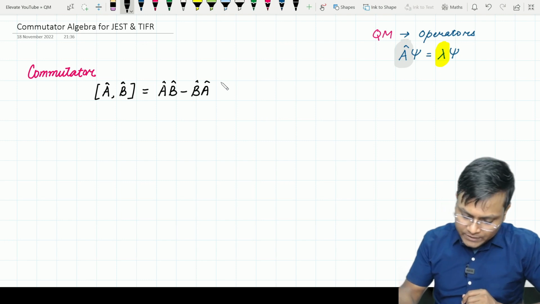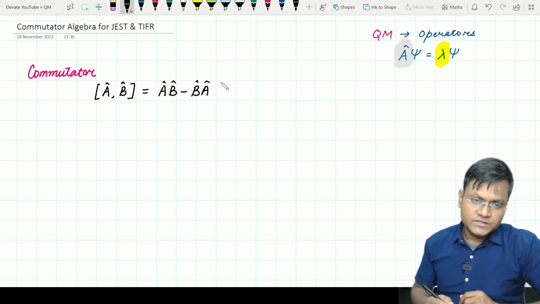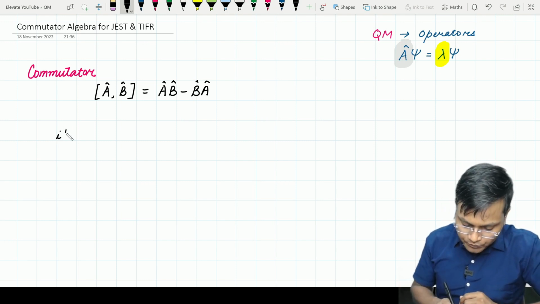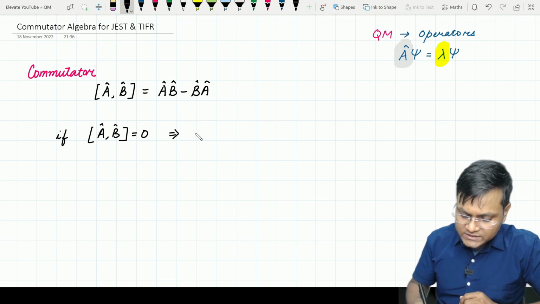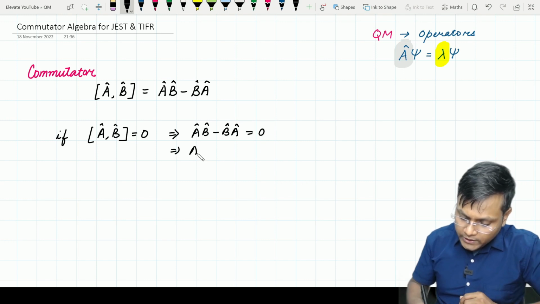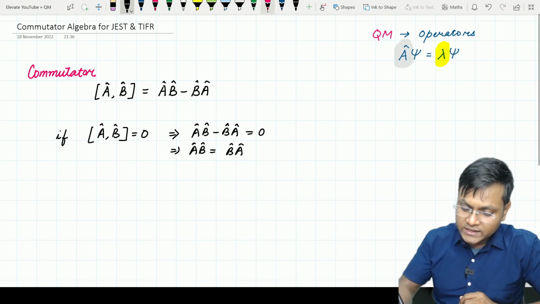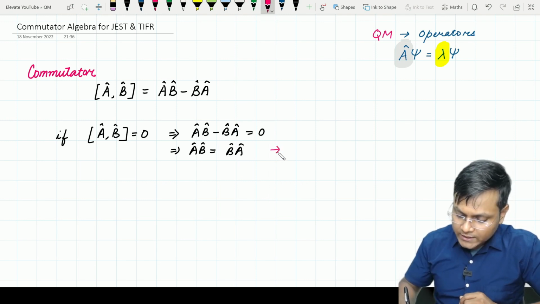Now it may happen that the commutator of these two operators may be 0. If the commutator of two operators comes out to be 0, what does it mean? It simply means that AB minus BA is equal to 0, or AB is equal to BA. If this is the case, then we say that the operators A and B commute.